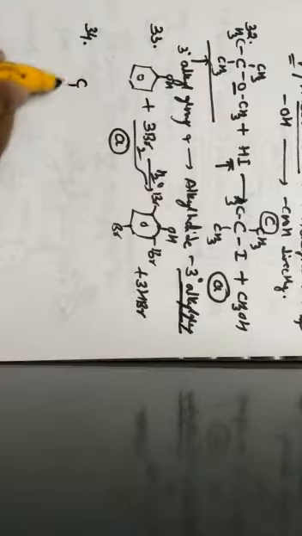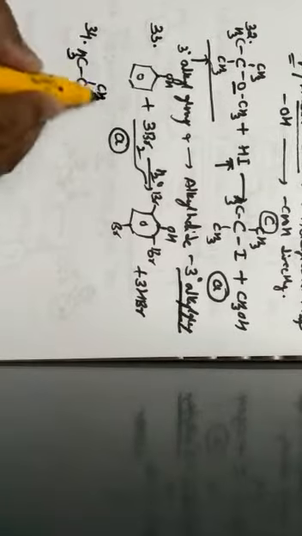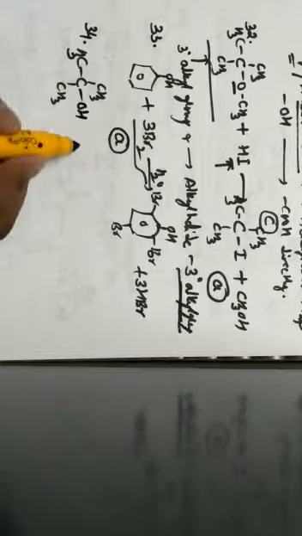Next one, question number 34. When the vapors of tertiary butyl alcohol are passed through heated copper at 573 Kelvin, the product formed is? Let us write the structure. This is the structural representation of tertiary butyl alcohol.